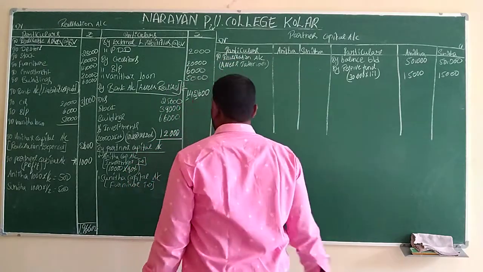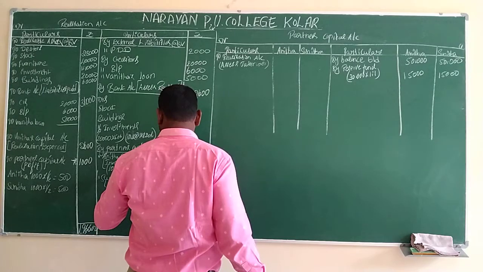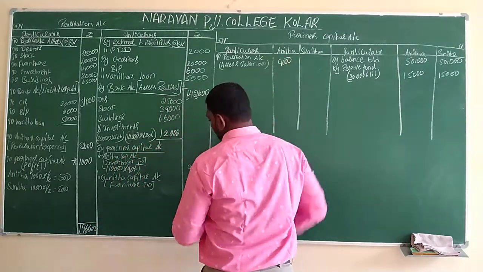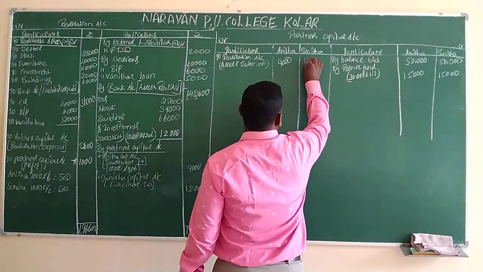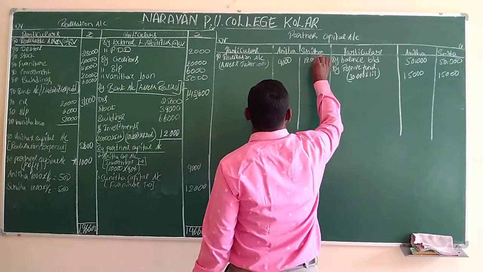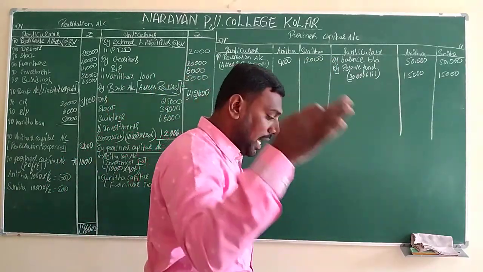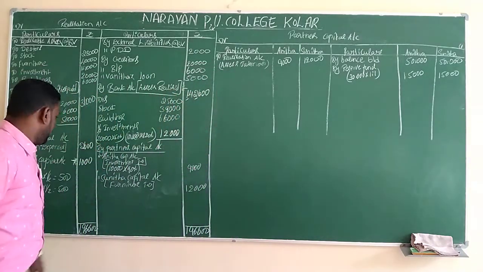Anita took over the investment, so the value is 90%, that is 9,000. For Anita's account we transfer 9,000. Sunita has taken over the furniture, the value of furniture is 12,000. The value we directly transfer to the particular partner's capital account only. Step number 5 is completed.